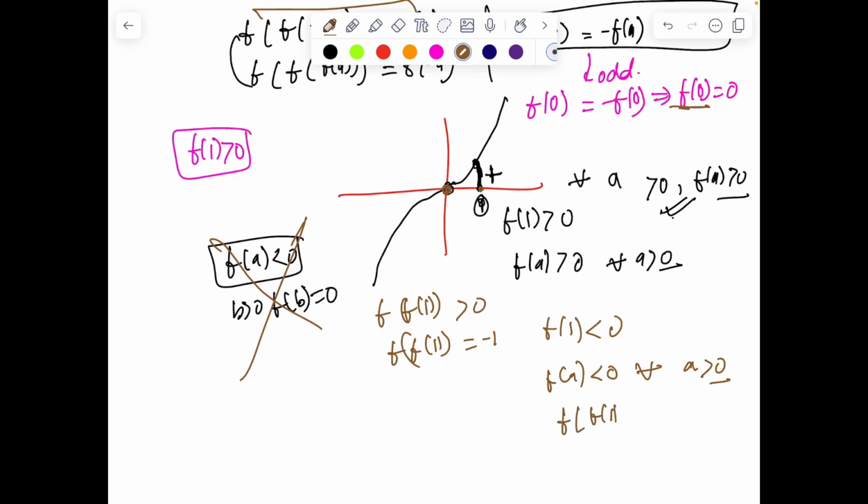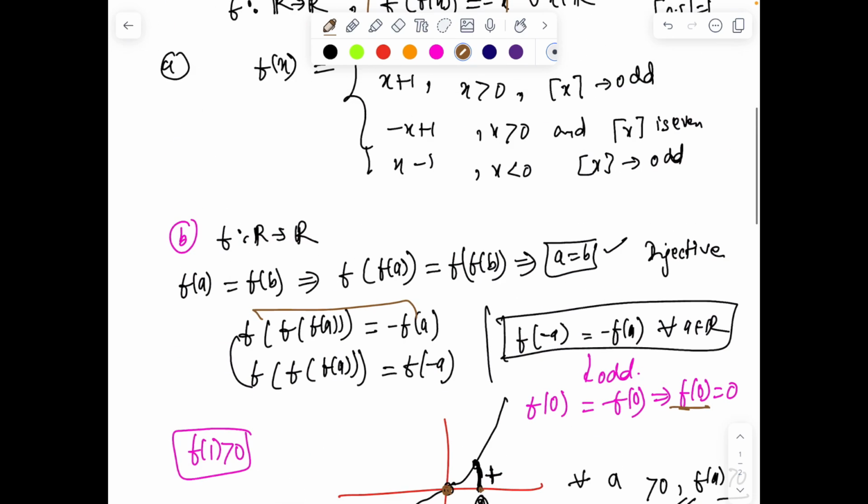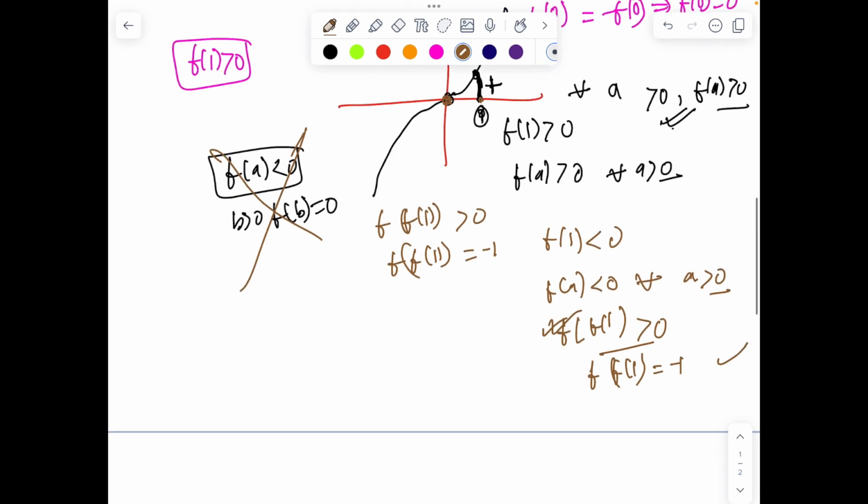So we again deduce that f of f of 1 is greater than 0, which is again a contradiction because f of f of 1 is clearly minus 1. So from both of these, we can conclude there is no continuous function such that f of f of x is minus x for all x. Hence, the second statement is also established.